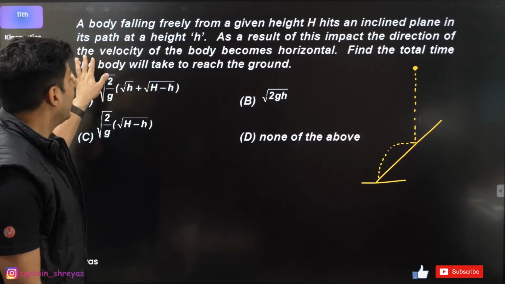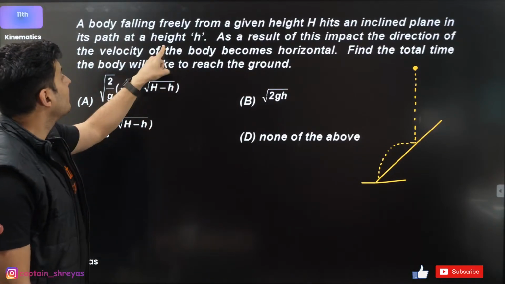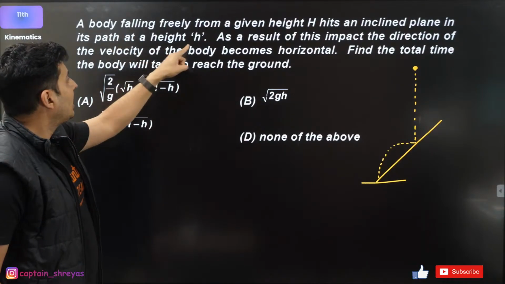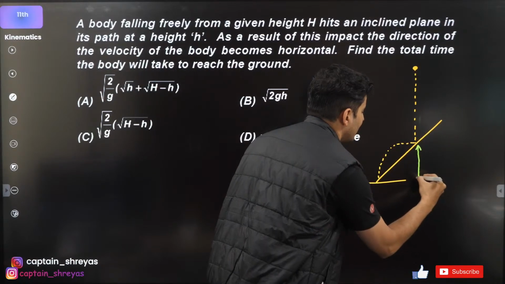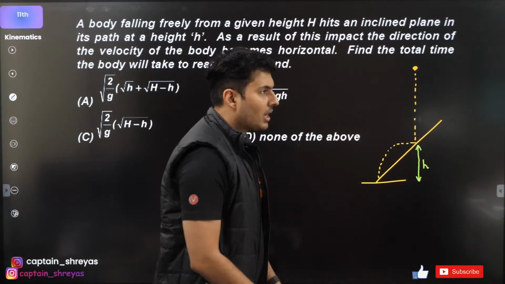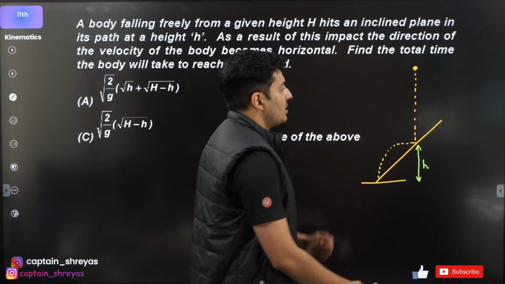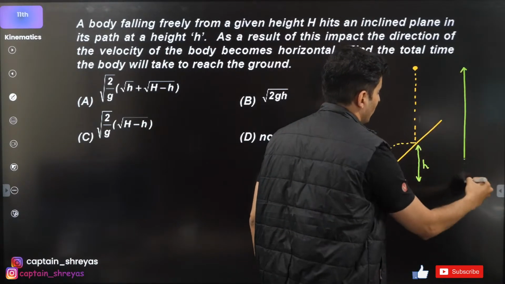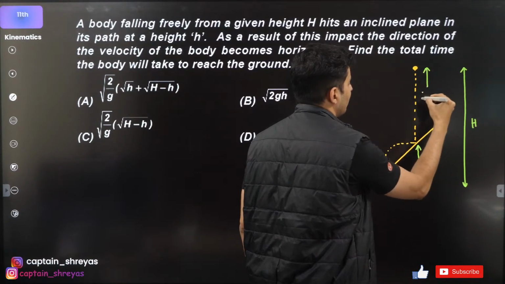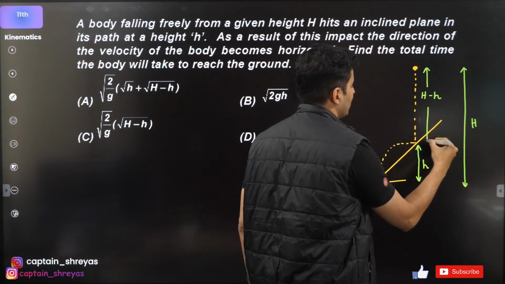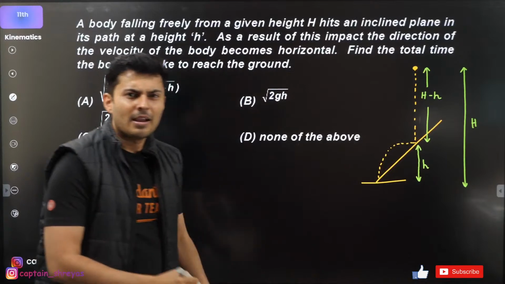Where does it hit the inclined plane? It hits the inclined plane at a height of small h. That means this is basically your h. The total height is capital H. This total height is capital H. Naturally, this much will be H minus small h. That is what it is.